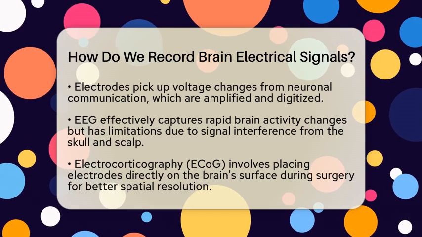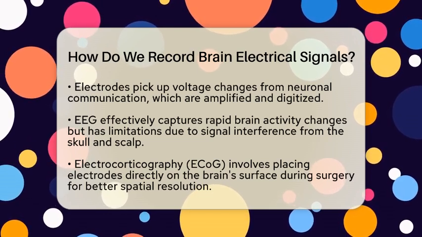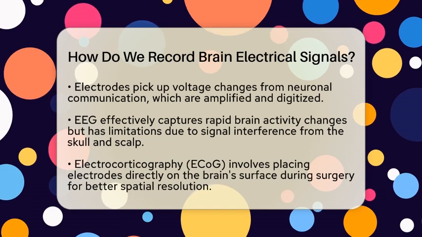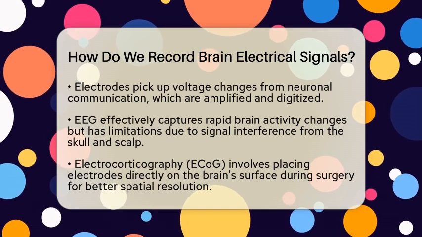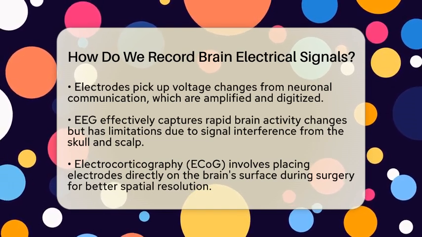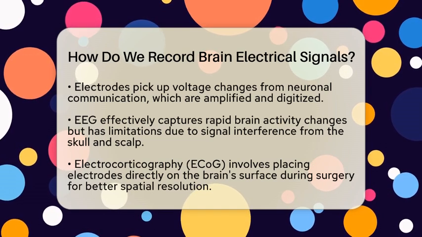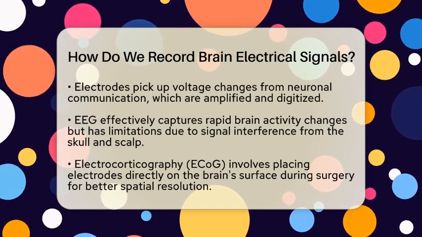For a clearer picture, there is another method called electrocorticography. This technique involves placing electrodes directly on the surface of the brain during surgical procedures. It provides much better spatial resolution, allowing for more precise recordings. However, this method is invasive and is typically used in clinical settings.